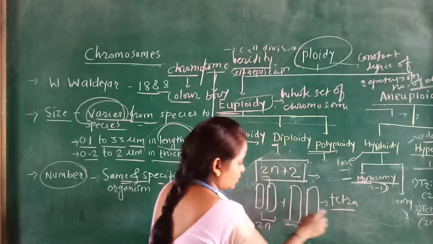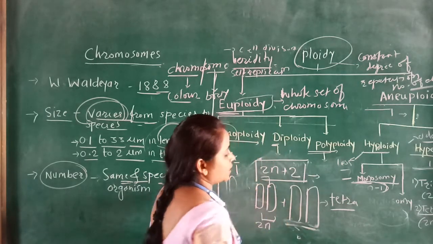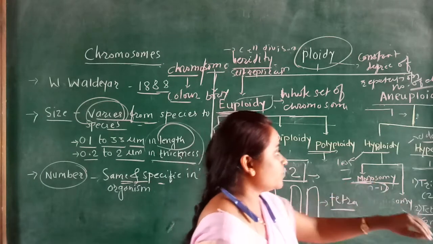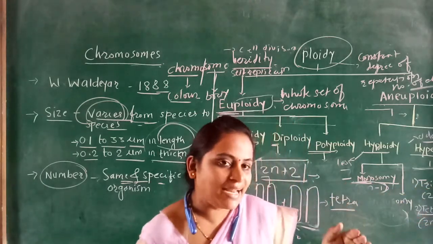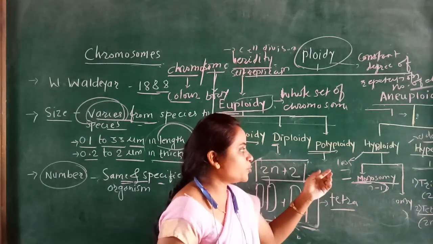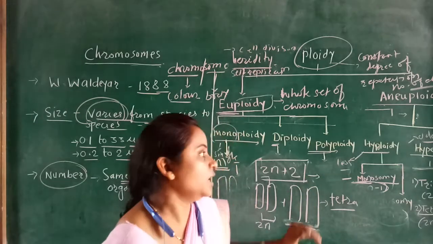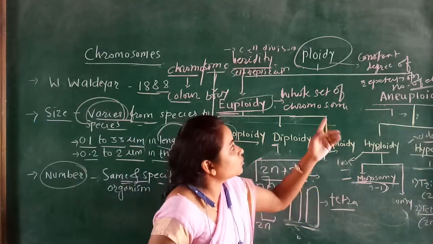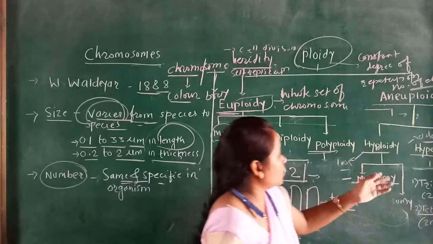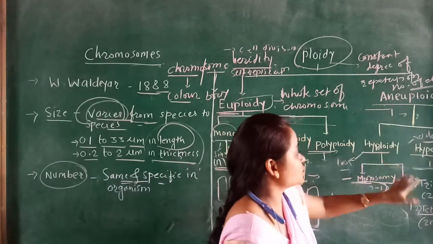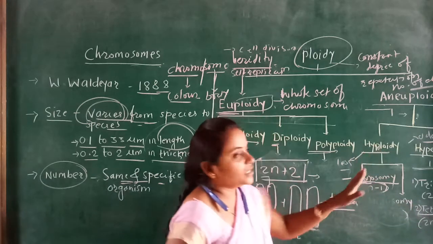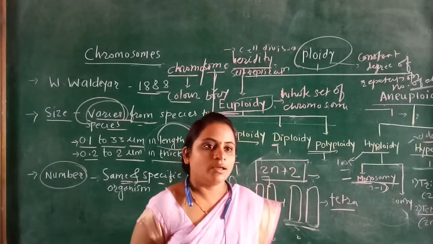टेट्रा मीन्स व्हाट 4, 1 2 3 4, म्हणजे याच्यामध्ये काय होत आहे, हायपरप्लॉइडी मध्ये the chromosome which is added and hypoploidy the chromosome will be deleted, and these types of chromosome changes or these types of mutation, at the time of mutation, these types of ploidy are seen. Okay, thank you.